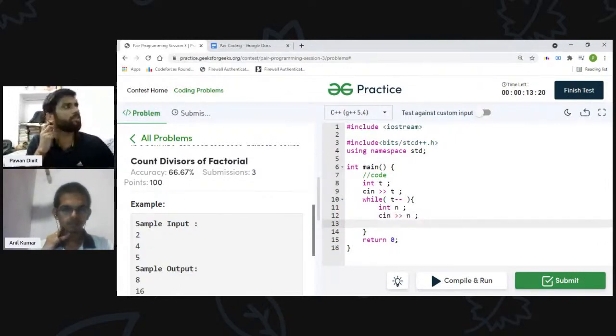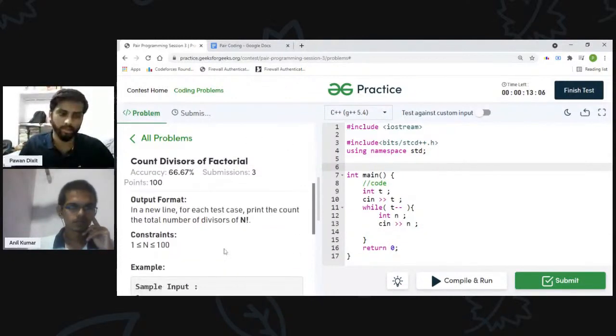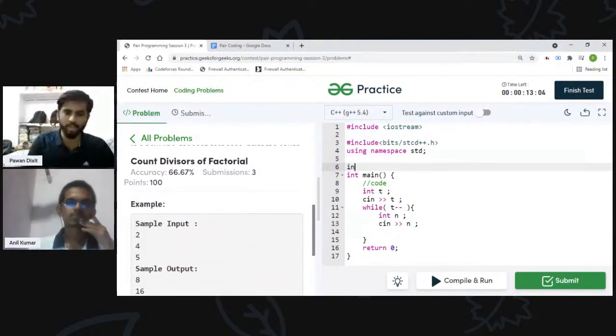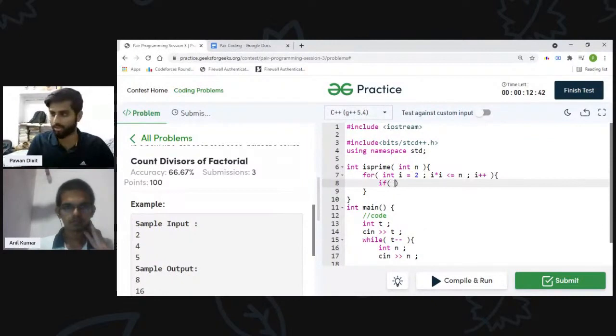What I need to do is find the answer. I can manually check the primes, because the number is so small, up to 100. So I don't have to make the sieve. The number of test cases is not given in the constraints. I am just checking it using this prime function. If chat has any doubt, they can ask. We will answer after submitting it. Or we can also write if it is clear, so that we know you are with us.